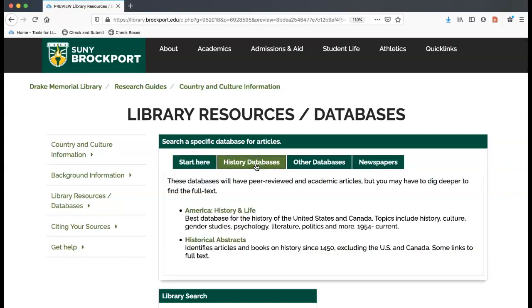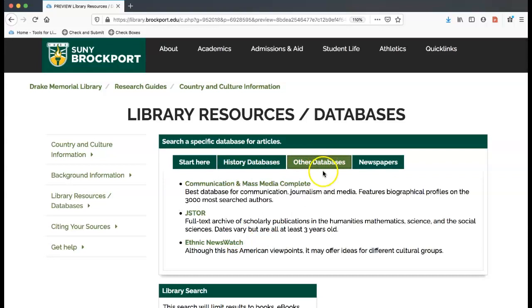There also are history databases if you want to dig deeper into the history. Obviously, for your topics, you want to know America History and Life primarily focuses on United States and Canada. Historical Abstracts will be any other country outside of that. The other databases link, communication and mass media, if you have a communication topic. JSTOR is a wonderful database to get to know, especially for culture research, but more for historical research. It doesn't have the most recent information.